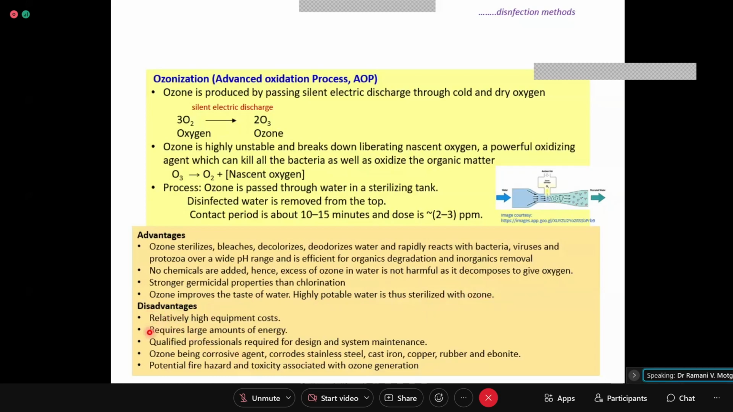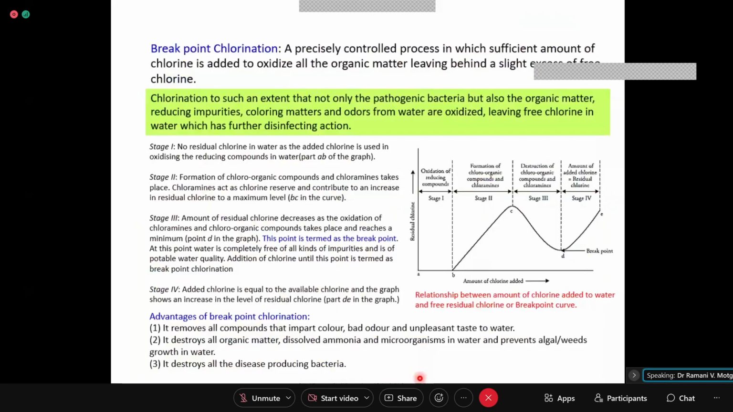Then disadvantages. Relatively high equipment cost and it requires a large amount of energy. Qualified professionals are required for design and system maintenance. Ozone, being a corrosive agent, corrodes stainless steel, cast iron, copper, rubber and ebonite. Ebonite is a sulfur vulcanized rubber with 32% sulfur in it. There is also the potential fire hazard and toxicity associated with ozone generation. So these are some of the disadvantages.